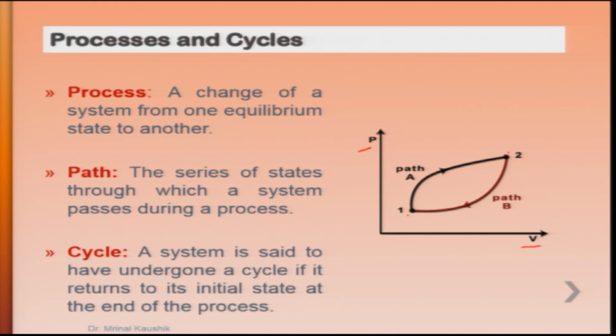These paths are basically a series of states through which the system is changing its state, and the change of a system's properties from one state to another is called a process. When the system is taken from state 1 using path A and reaches state 2, and in the reverse process takes path B back to the original state, then this whole path A and path B makes a complete cycle.